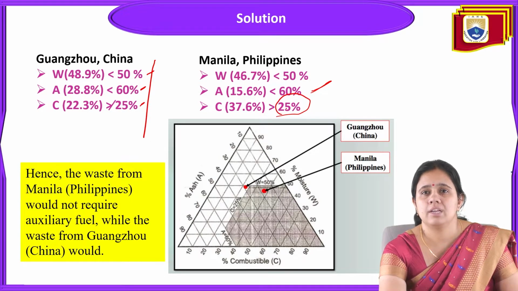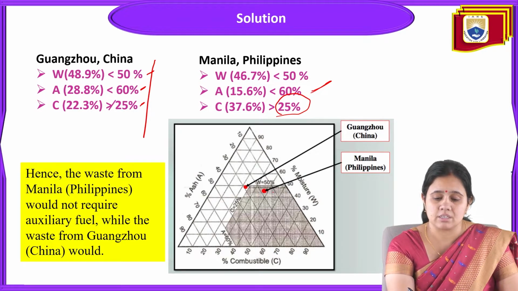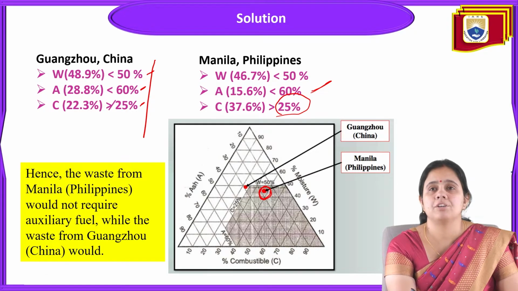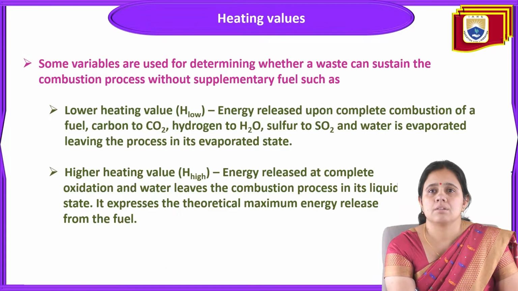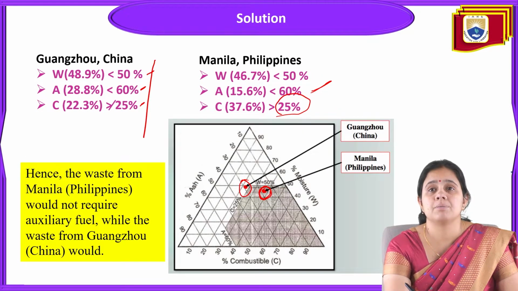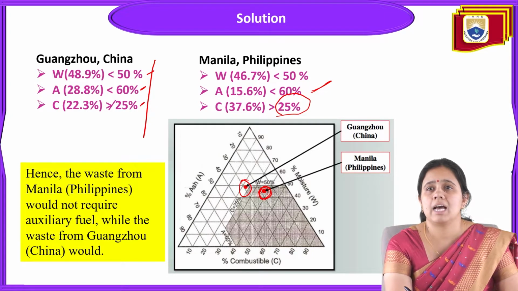So first of all, we'll calculate it in a ternary diagram. For Manila waste, for Philippines waste, this will be the ternary point, and for China, this is the point. For Manila waste, we can say that W is 50%. This is the 50% of it. Then ash content is less than 60%, that's why the point is here only. And then again, the combustible content is more than 25%, so this will be the main point for Manila and Philippines waste.